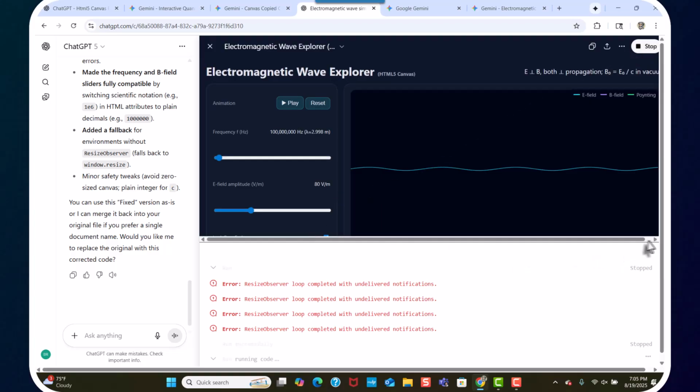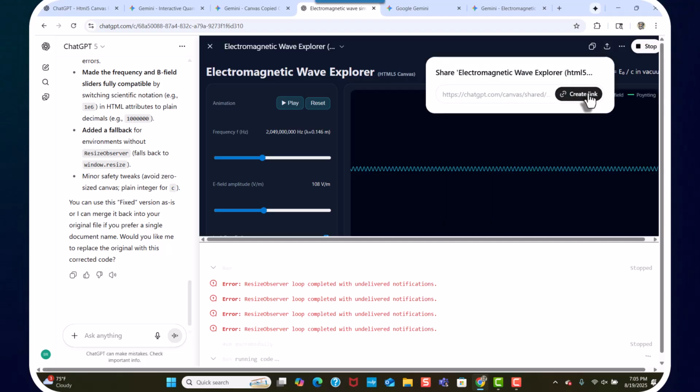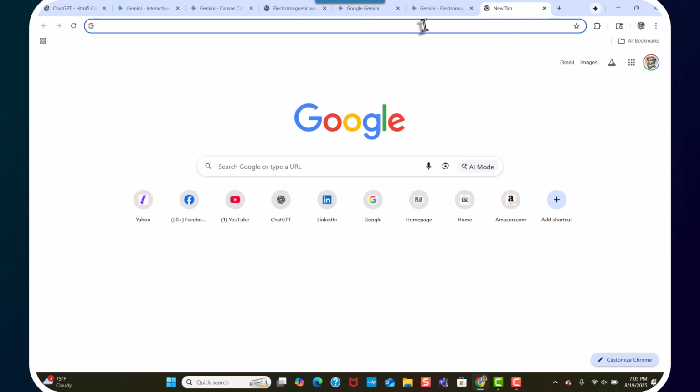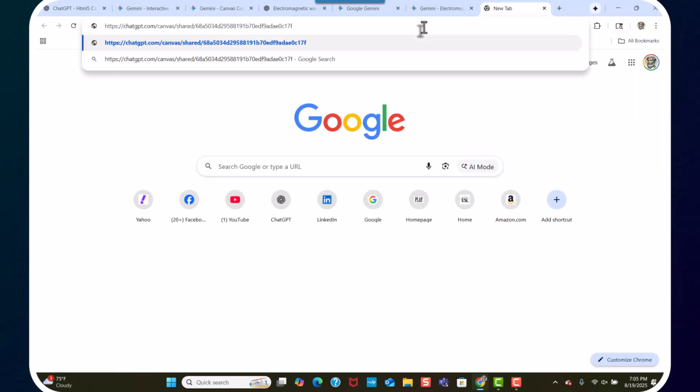All right, I'll get rid of this. What is this? How do I get rid of that? But anyways, what we'll do is, you don't really see anything here. So let's go ahead and you hit play. All right, so you see it. So let's go ahead and share it so we'll see what the full screen is. So here's a link. I copy the link. Come over here. Pop that in.